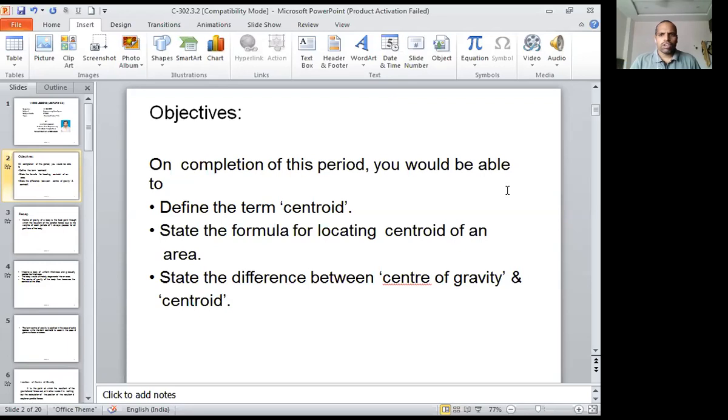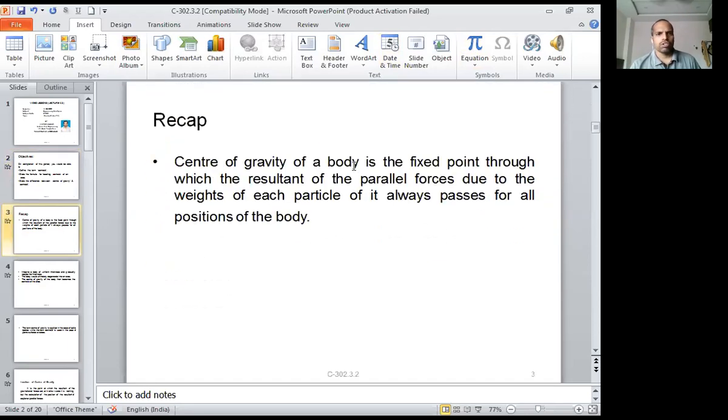Generally we are going to discuss only regular areas, how to find the centroid, and also state the difference between the center of gravity and centroid. What we learned about center of gravity in the last class, now in this class we are going to learn centroid and what is the difference between centroid and center of gravity. Let me just recap what we discussed in the last class.